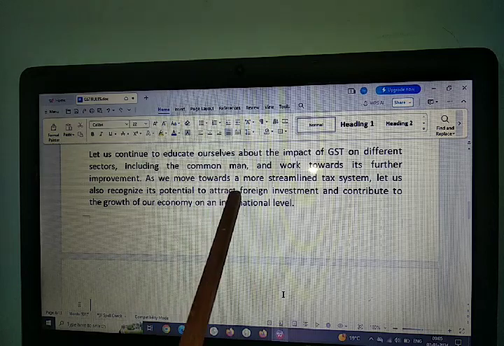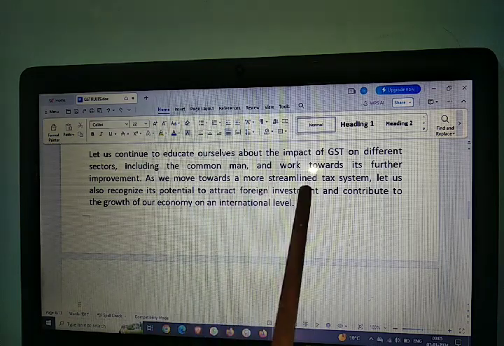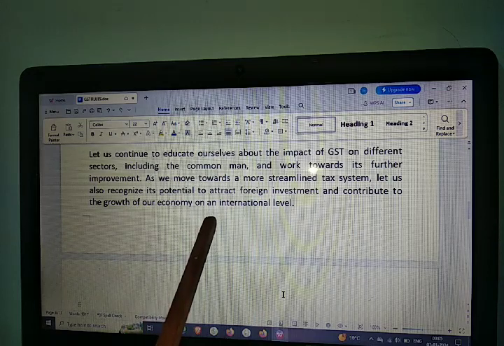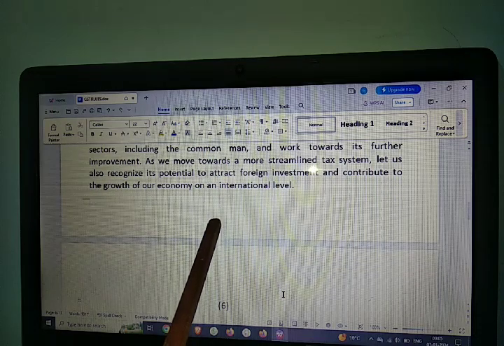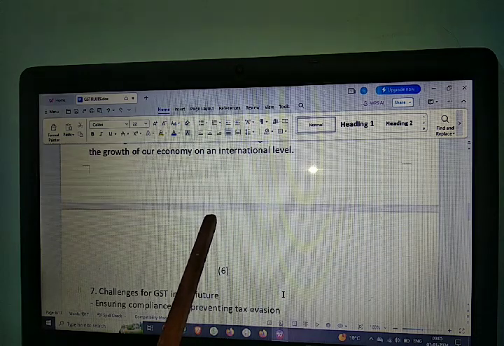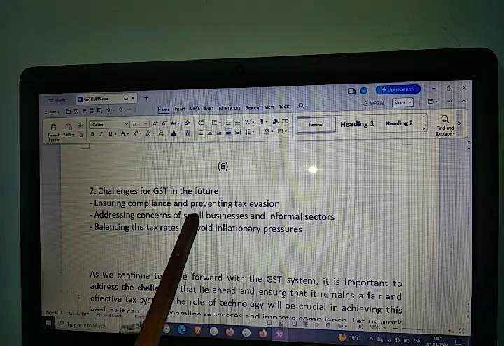Let us continue to educate ourselves about GST in different sectors, including the common man, and work towards further improvement. Further, this system will be more streamlined, recognize the potential to attract foreign investment and contribute to the growth of the economy. What are the challenges being faced?